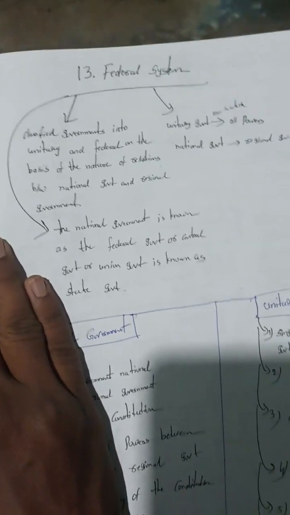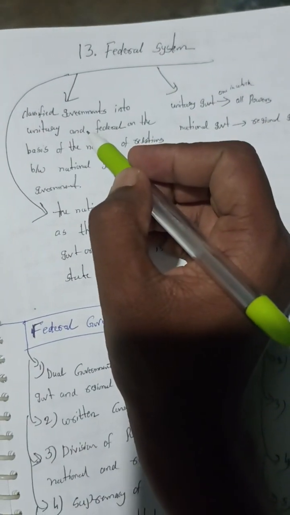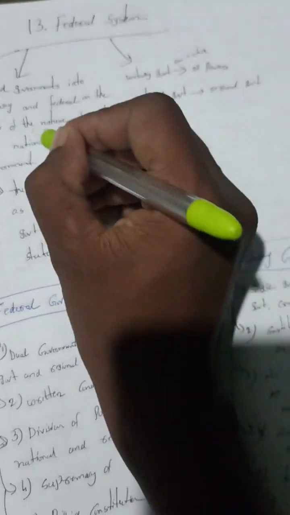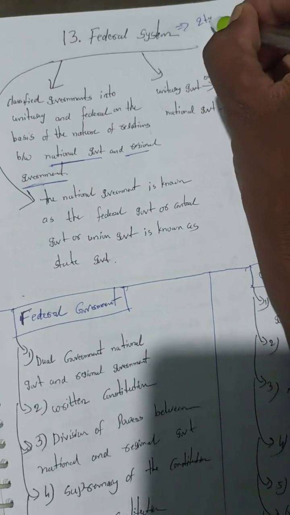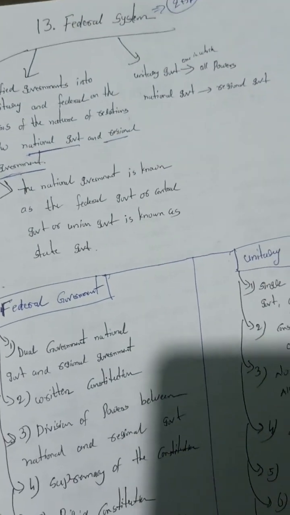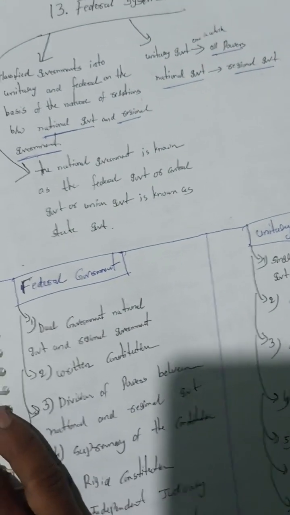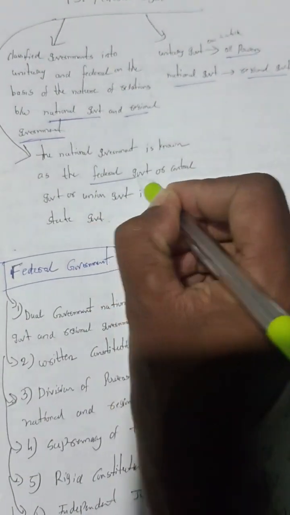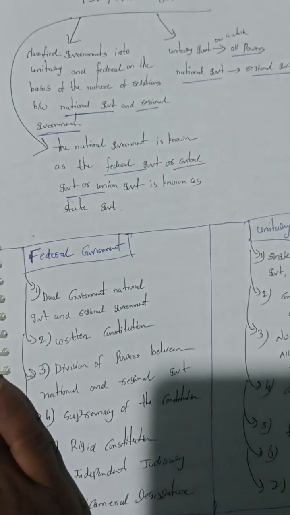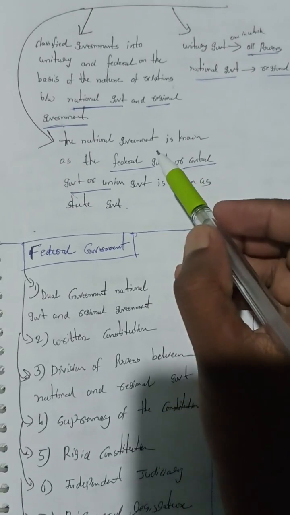Actually, we need to understand what a federal system is. A federal system is nothing but a dual system of government: national government and also regional governments. There are two major types. The national government is known as the federal government or central government.